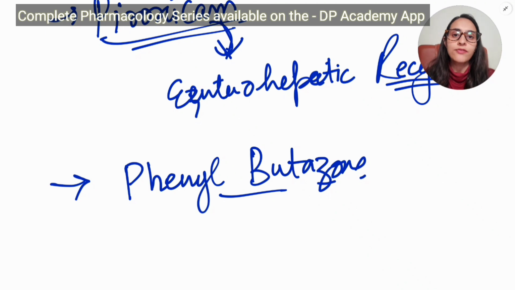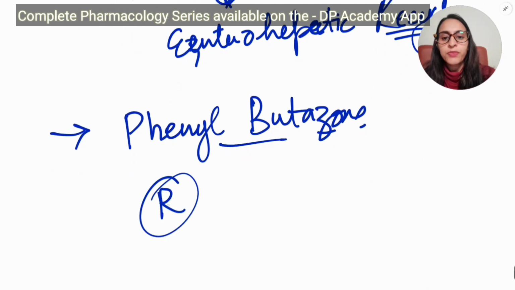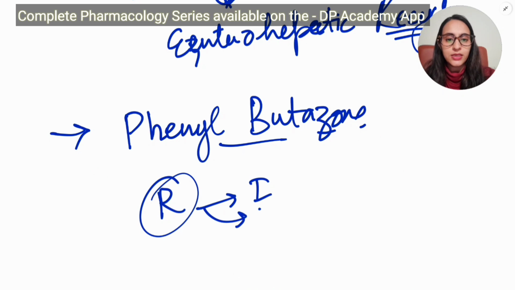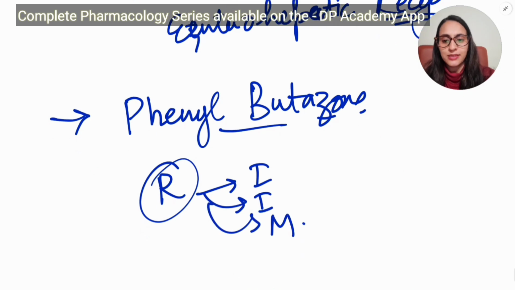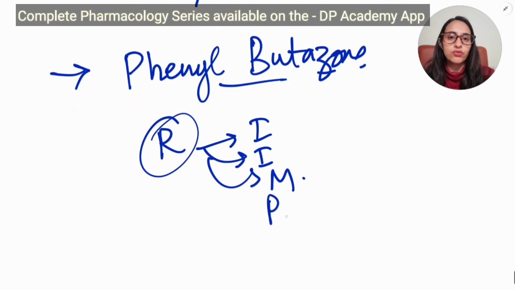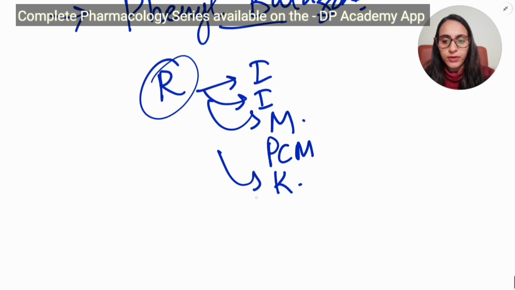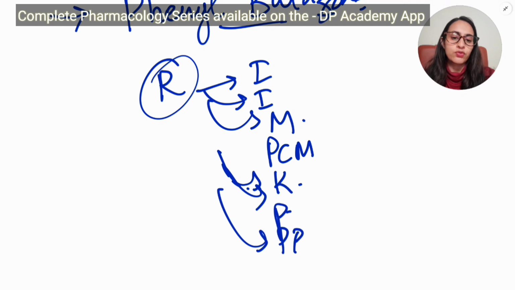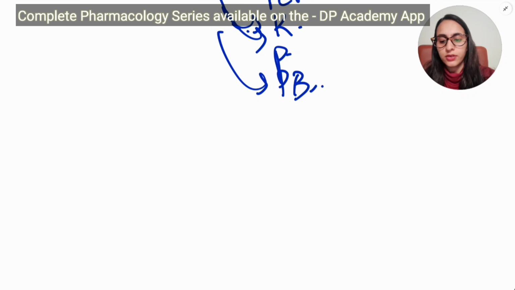In irreversible, we have studied aspirin, and in the reversible section, we have studied indomethacin, ibuprofen, mefenamic acid, paracetamol, which is also known as acetaminophen, ketorolac, nabumetone, piroxicam, and phenylbutazone. These are the reversible non-selective COX inhibitors.